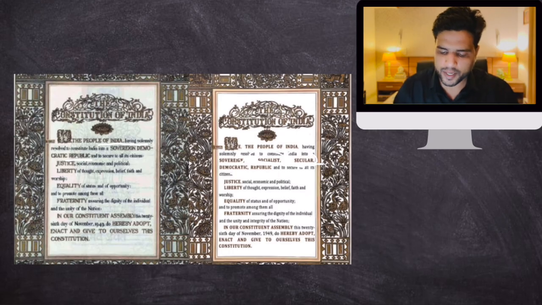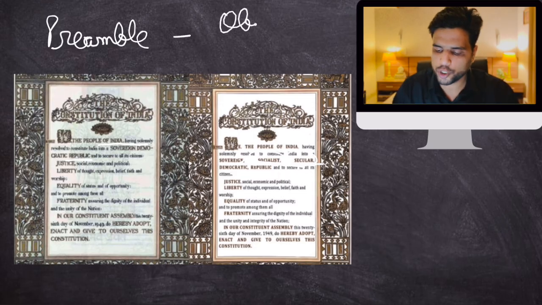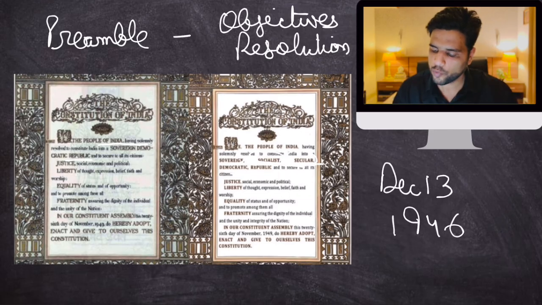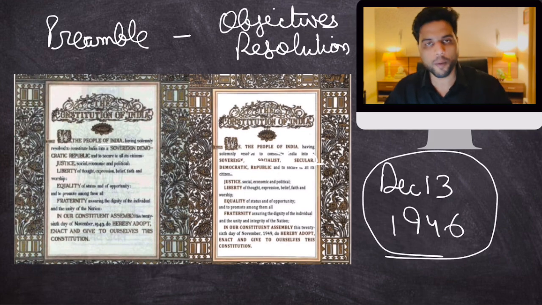Okay. Now, to understand this controversy a little better, let me share a few facts with you. Look, the preamble is basically inspired from the objectives resolution moved by Jawaharlal Nehru in the Constituent Assembly on December 13, 1946. When our Constituent Assembly was formed, its task was to frame a constitution.